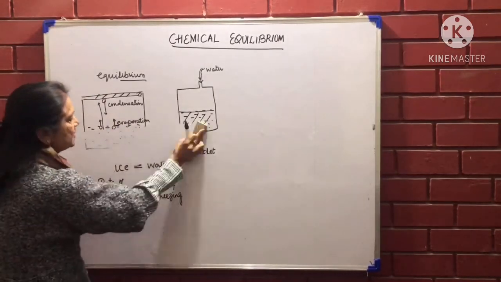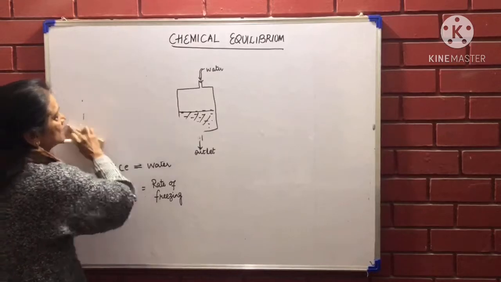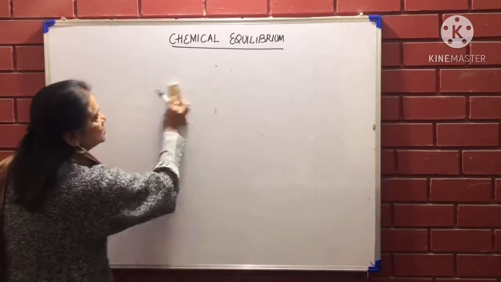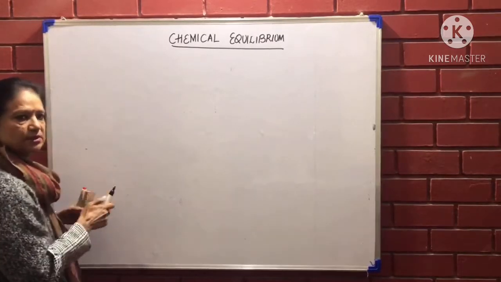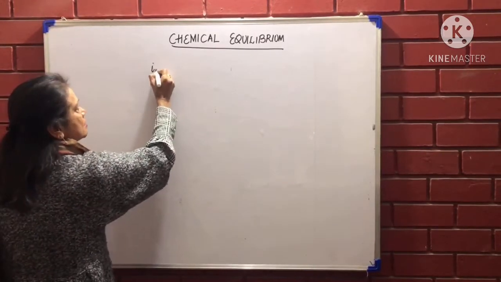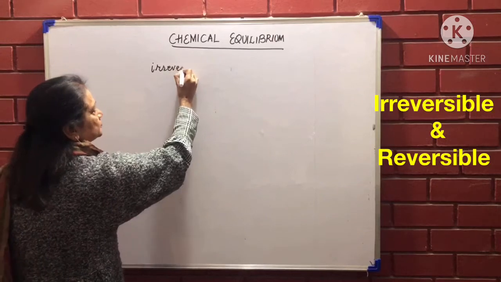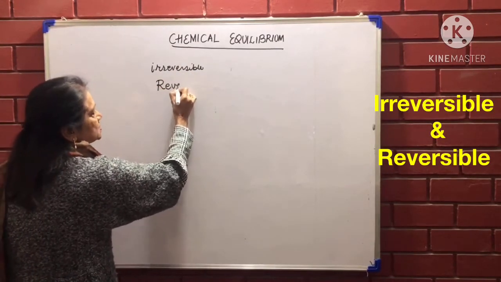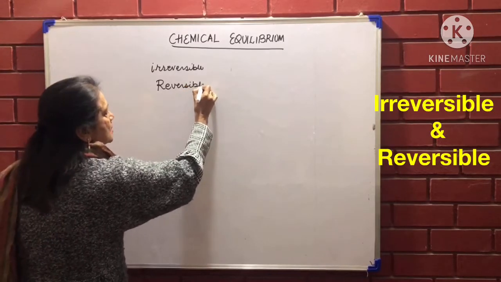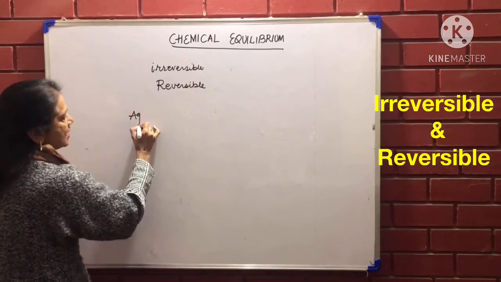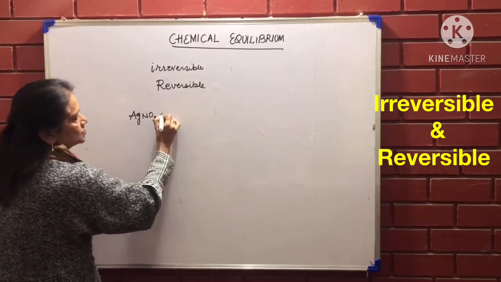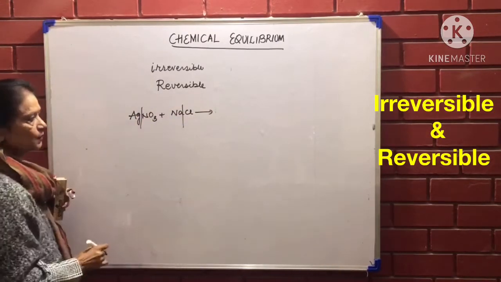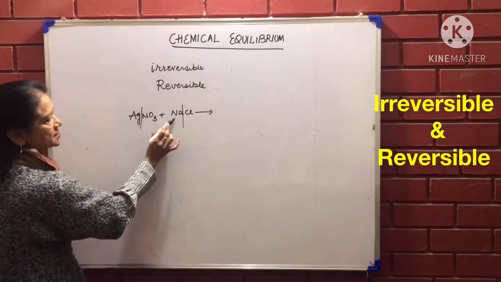Now there are so many chemical reactions that you have learned till now. Out of them, there are some reactions which are irreversible reactions, and the others are reversible reactions. If supposing I say silver nitrate is added to sodium chloride, this reaction will take place, giving silver chloride and sodium nitrate.